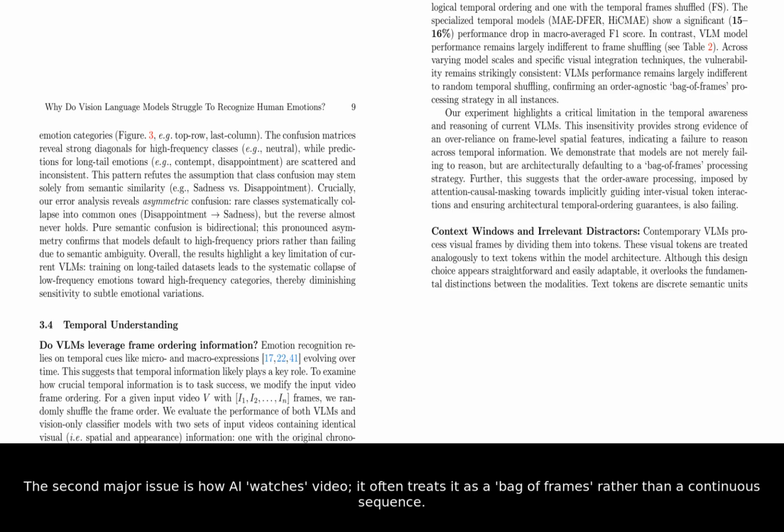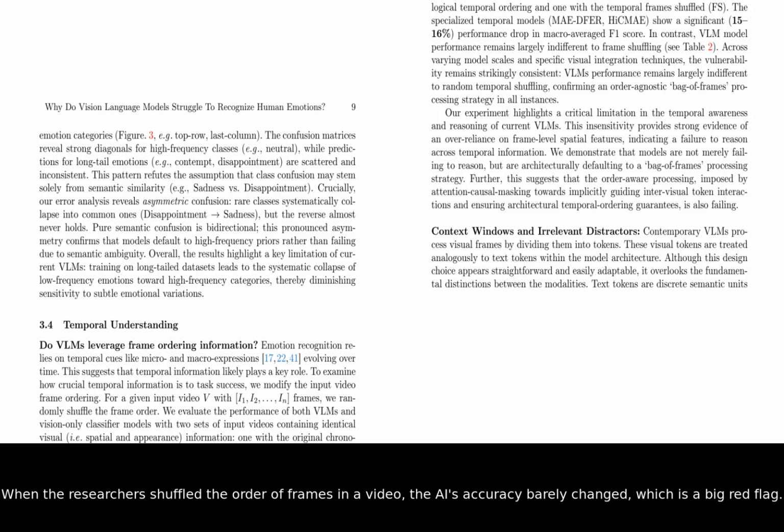It often treats it as a bag of frames rather than a continuous sequence. When the researchers shuffled the order of frames in a video, the AI's accuracy barely changed, which is a big red flag. This suggests that the models aren't really reasoning about how an expression evolves over time.